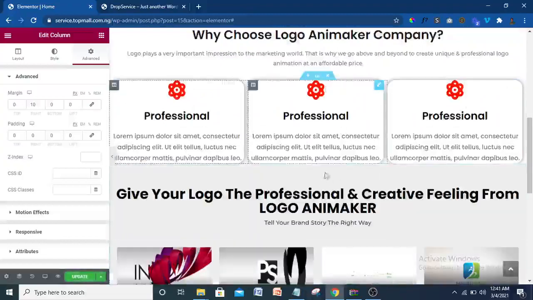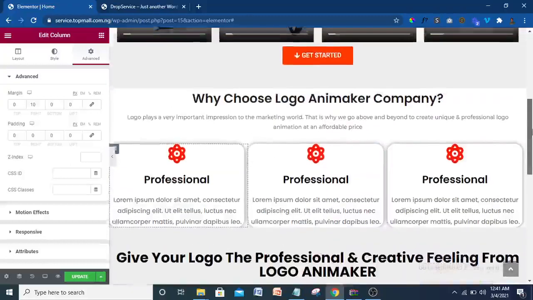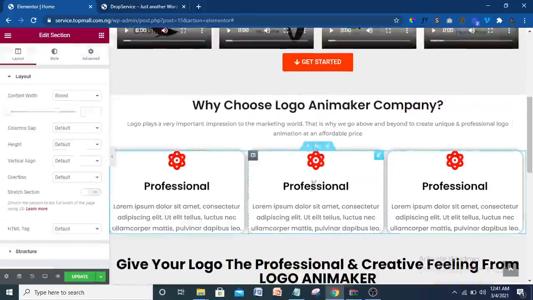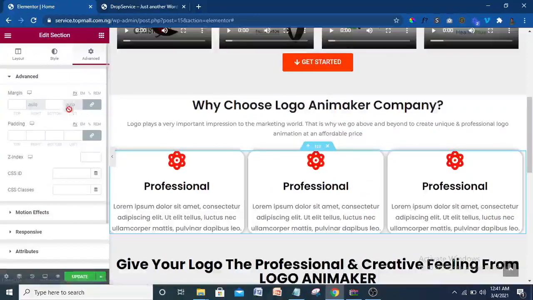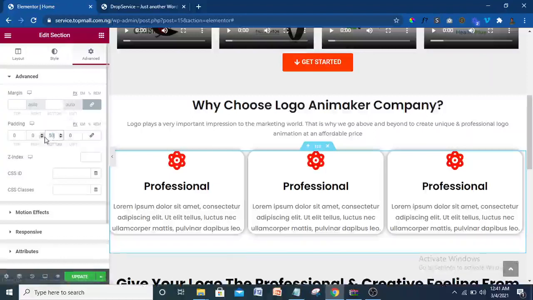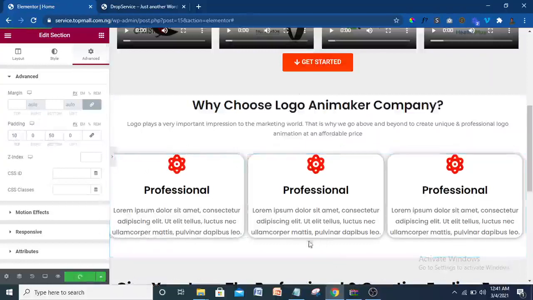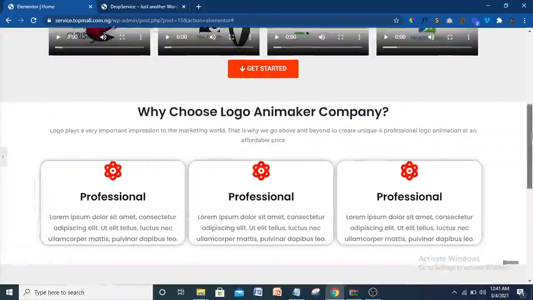All right, so I want to give a space. There's no space. Everything is not breathing. To give a space, I'm going to click on this icon here. So I'm going to come to advanced. I'm going to give it an outer space, that is a padding on the bottom. Let me give it around 50. So it's going to bring in a space. So let me give it a top padding of 10. I think that will be okay for the top there. As you can see now there's a space under. Now there's a space, unlike before, when everything was just stuffy.